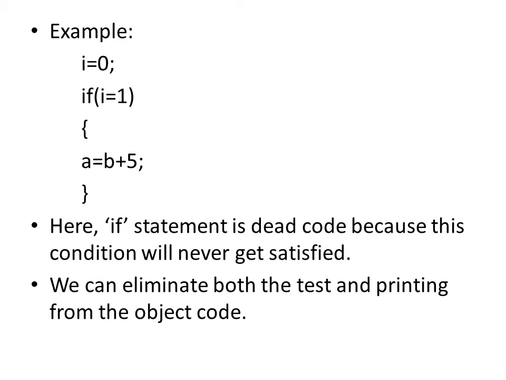Example, I is equal to 0. If I is equal to 1, then one block is there, A is equal to B plus 5. And see, here I value is 0, but we are checking if I is equal to 1, which is not going to happen. I value is not 1, it is 0 only, it is not going to happen. That is why it is called dead code. Here the if statement is dead code because this condition will never get satisfied. We can eliminate both the test and printing from the object code.